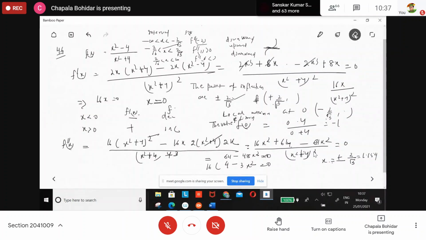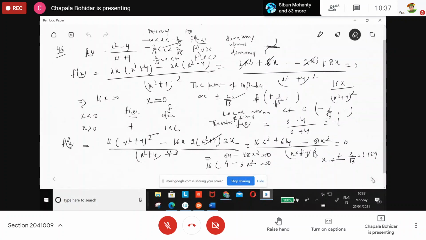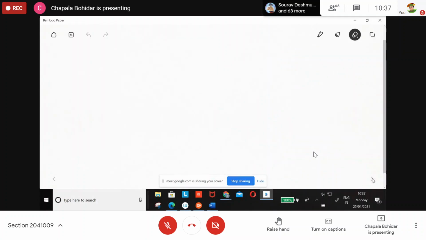I have not said to you here about the asymptote. Sorry, I'm going to the next page. The question is x square minus 4 divided by x square plus 4. Part A is asking to find the vertical and horizontal asymptote.